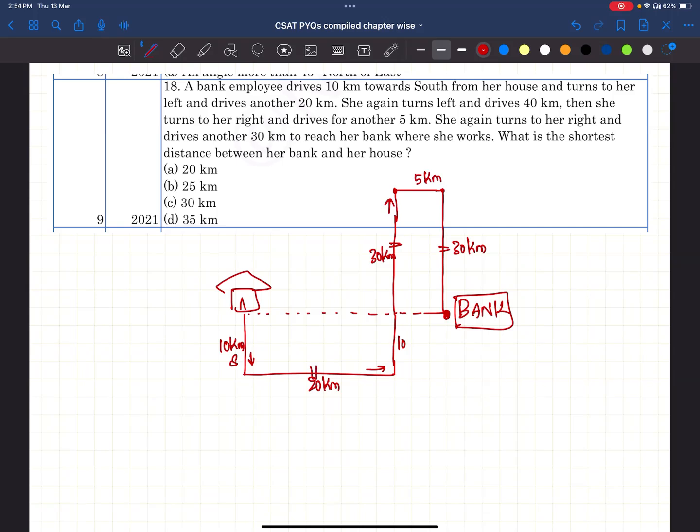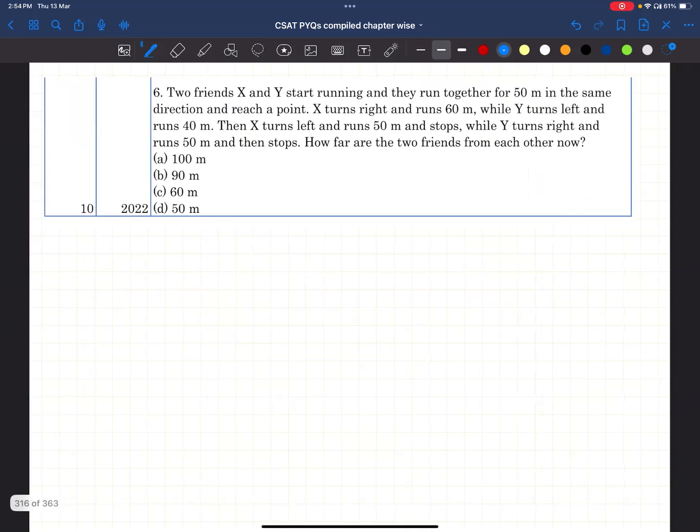If this is 20 kilometers, right? This is 5 kilometers, this is also 5 kilometers, right? Hence, what is the shortest distance from here to here? That is 20 plus 5, 25 kilometers, right? Answer is B. Let's go to the next question.